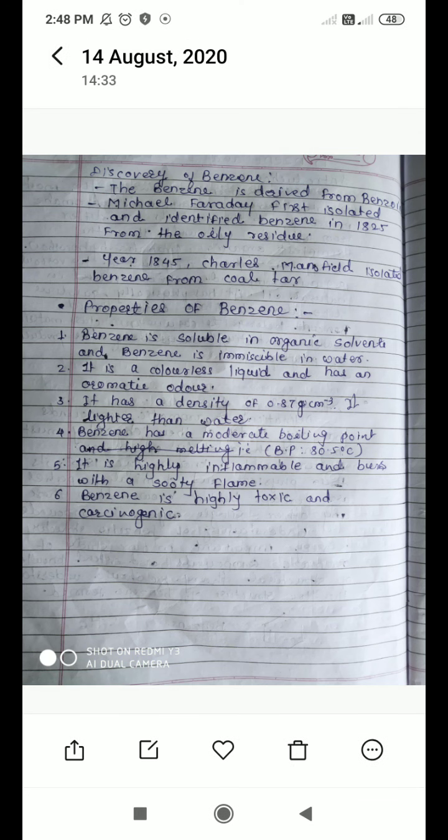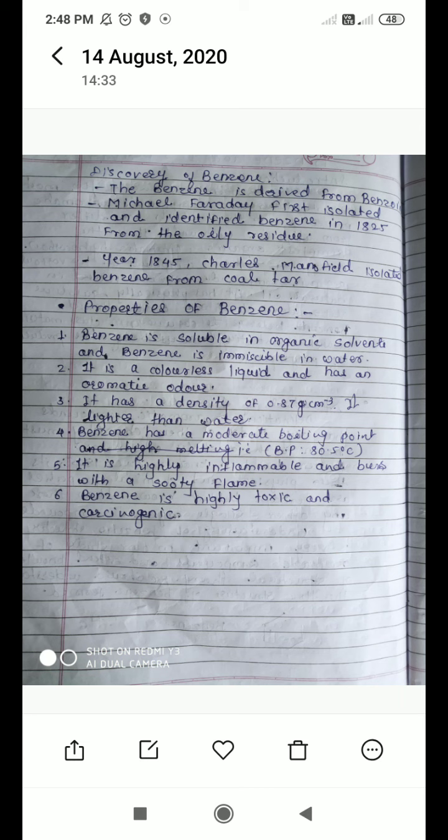the discovery of benzene. Discovery of benzene means when benzene was discovered, who were the scientists that introduced benzene as a new molecule. Benzene is derived from benzoin. Benzoin means gum benzoin, a natural gum from which benzene can be synthesized.